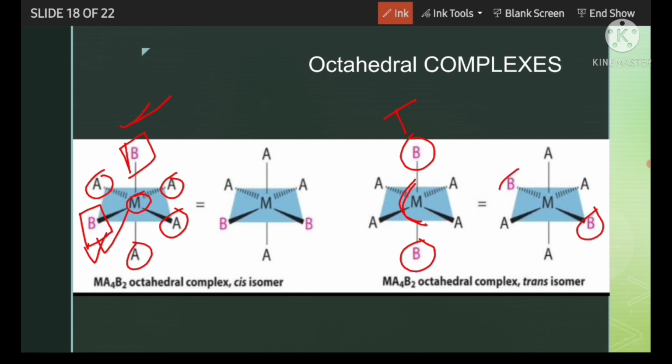Here B and B are actually 180 degrees apart from each other, so this will also be called trans. But for this B and B, the angle is 90 degrees, so they are not totally far apart, that's why it will be called cis. And this is trans. So in octahedral complexes also we see cis-trans nomenclature in this way.